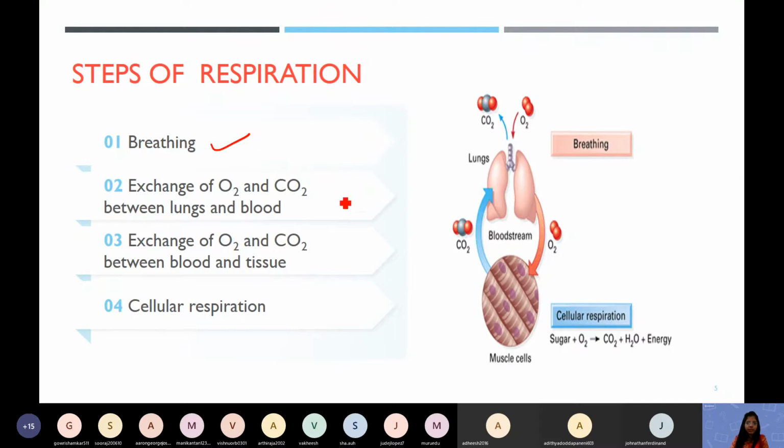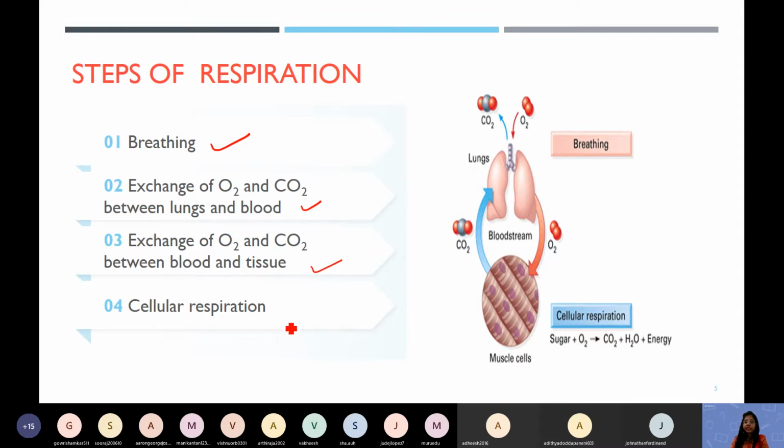Then there is exchange of oxygen and carbon dioxide between the lungs and the blood. The lungs are associated with blood capillaries, so between the blood capillary and the alveoli of the lung there is exchange of gases. Another exchange happens at the tissue level, where oxygen and carbon dioxide are exchanged.